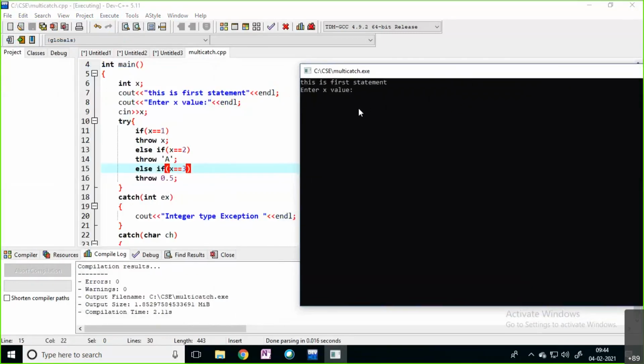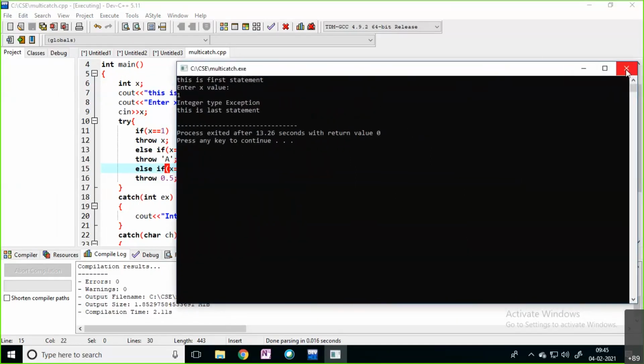See, in the first case, I will enter x value 1, meaning an integer type exception. You can see the first statement is printed and it is asking for the x value. If I enter x value 1, you can see the integer type exception. You are throwing an integer type exception, right? For that, the expected catch block, integer type, handles the integer type exception here. This catch block is going to execute, and then the last statement.